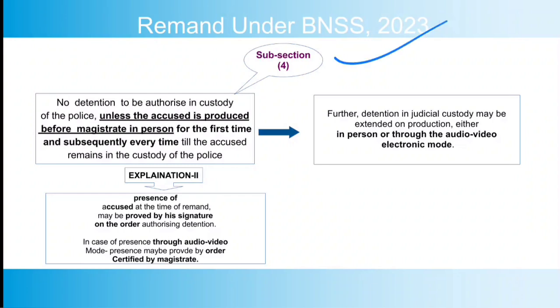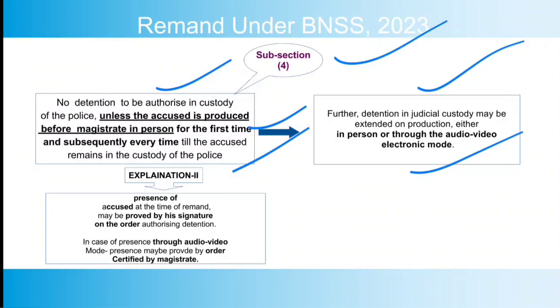Now subsection 4 provides that no detention shall be authorized in the custody of police unless the accused is produced before the magistrate in person for the first time, and subsequently every time till the accused remains in the custody of police. So before authorizing custody of police, the magistrate shall ensure that the accused is produced before him in person, for the first time and every time subsequently. This is not so in case of judicial custody, where it provides that detention in judicial custody may be extended on production either in person or through audio video electronic mode.